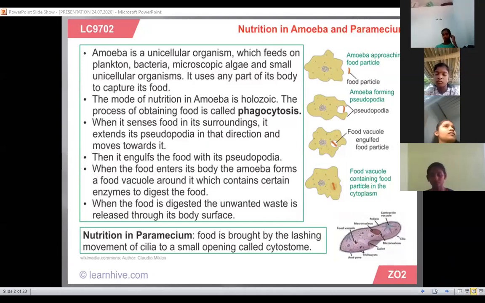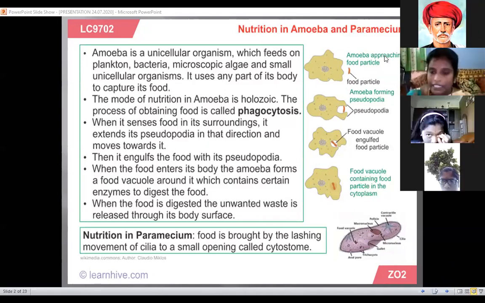Next, it engulfs the food with its pseudopodia. Engulfs means getting the food. When it gets some food with the pseudopodia, you can say it engulfs.